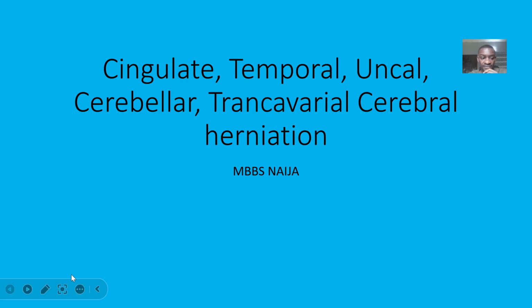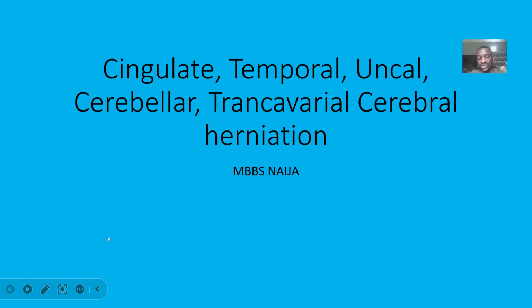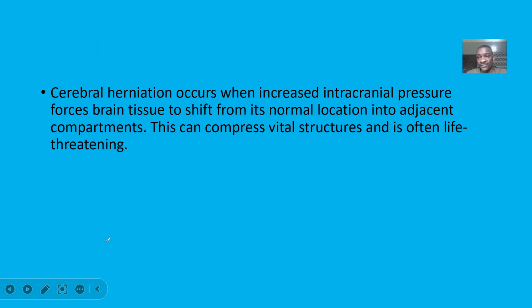So we want to look at different types of herniations that could occur in the brain. Do you understand? These are just types of herniations in the brain. It could be cingulate, temporal, uncal, cerebellar, or transcalvarial cerebral herniations. Let's quickly look at them, mostly the pictures we have for this.